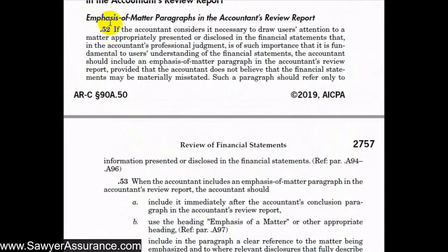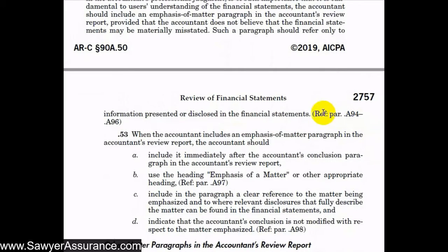So regarding the emphasis of a matter paragraph, we include such a paragraph when we consider it necessary to draw the user's attention to a matter that is presented or disclosed in the financial statements that, in our professional judgment, is so important and fundamental to the user's understanding of the financial statements that we should include a paragraph in our accountant's review report to draw their attention to that matter. And we should only do that if we don't believe that they are materially misstated. And that paragraph should only refer to information that's presented or disclosed in the financial statements. So we shouldn't go on to describe any more than what is described in the notes of the financial statements. And we'll dig into the details of that in a little bit.